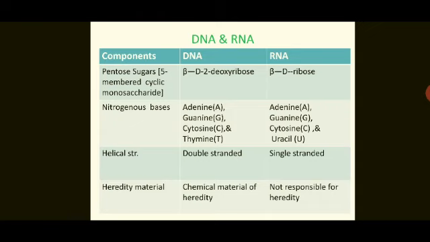Now, what about the helical structure? That is, how is the structure of this DNA and RNA? DNA has a double-stranded structure, whereas RNA has a single-stranded structure. Heredity material: DNA is the chemical material of heredity, means whatever hereditary characteristics are there are stored in DNA, whereas RNA is not responsible for heredity. RNA only transmits those characters from one generation to the other generation. So these are the difference points between DNA and RNA.